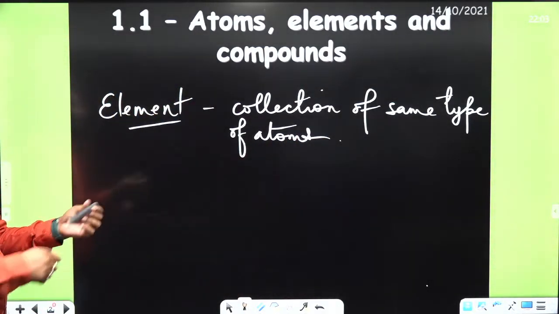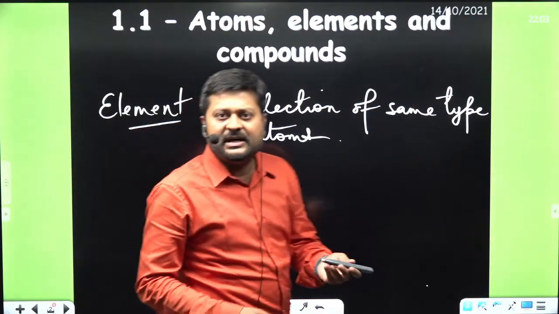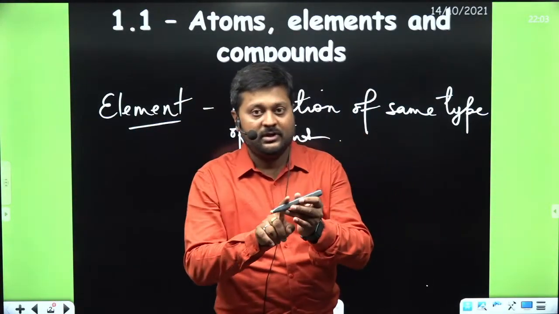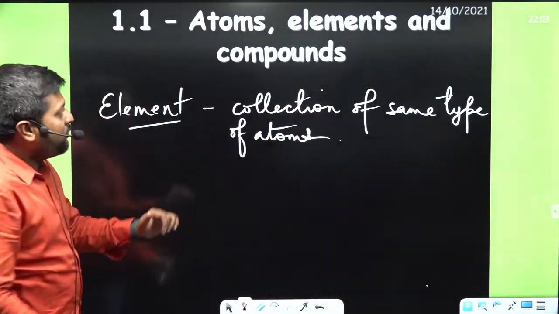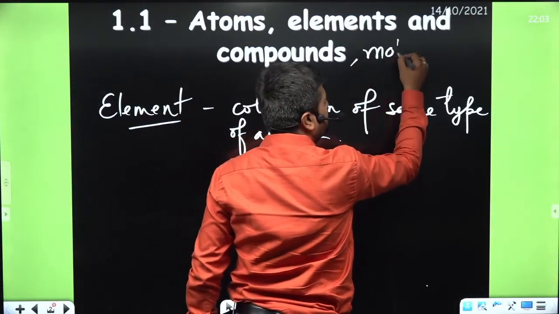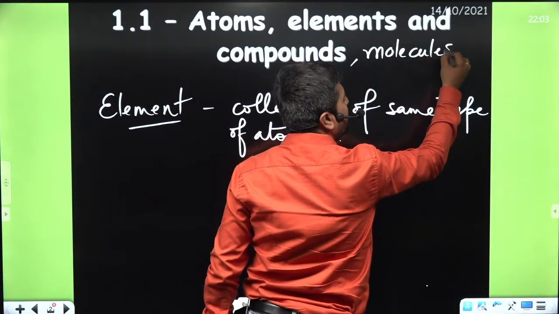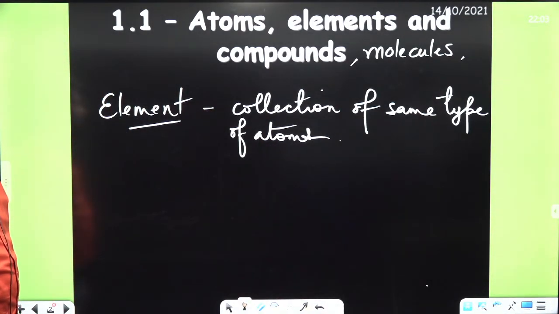Like I have an iron rod. So the rod is made up of only iron atoms. So it will be called the iron element. Absolutely right. And what are compounds and molecules? So a compound is when atoms of different elements combine together, and molecules are when atoms of the same element combine together. Good. Very good.